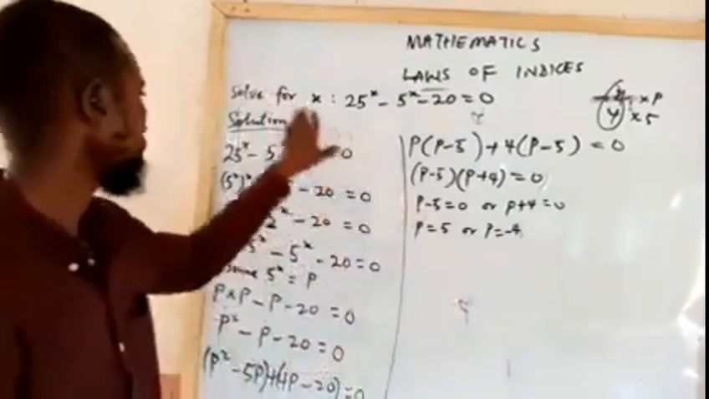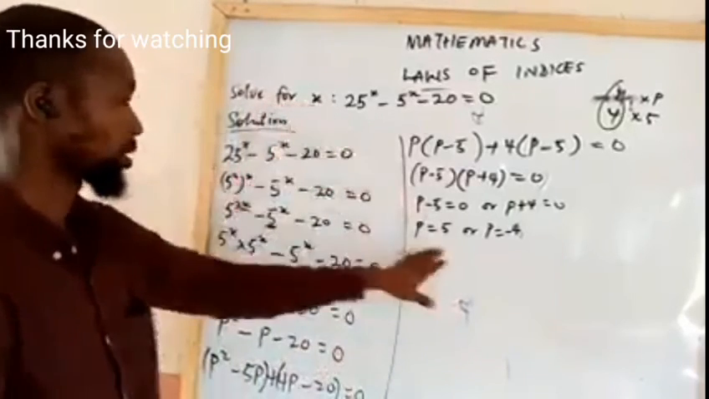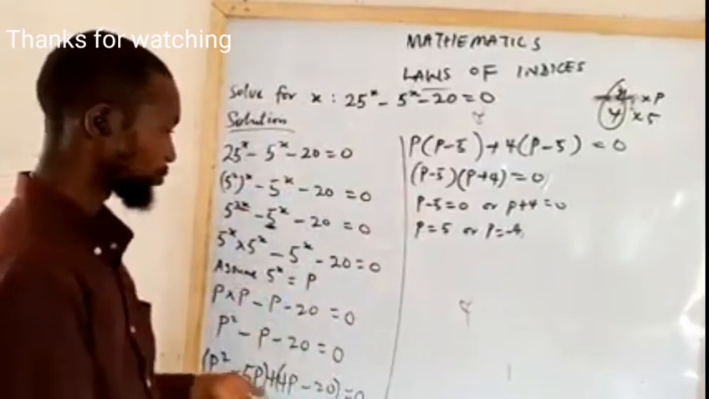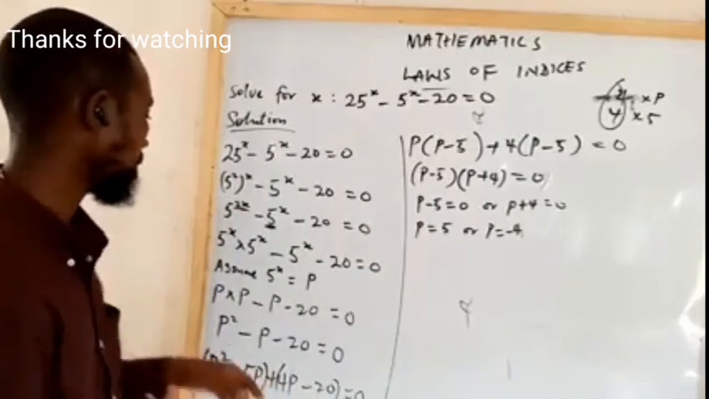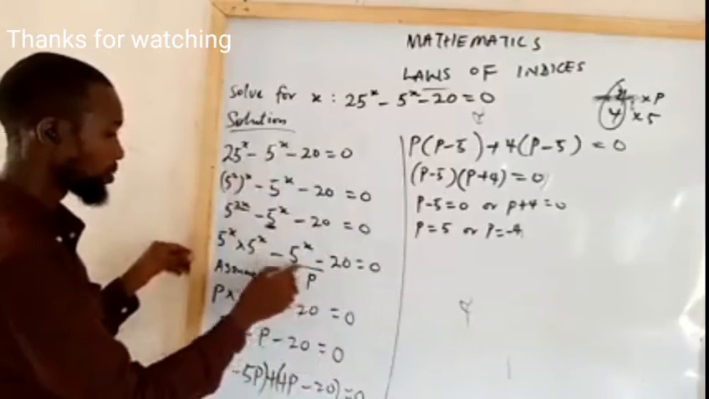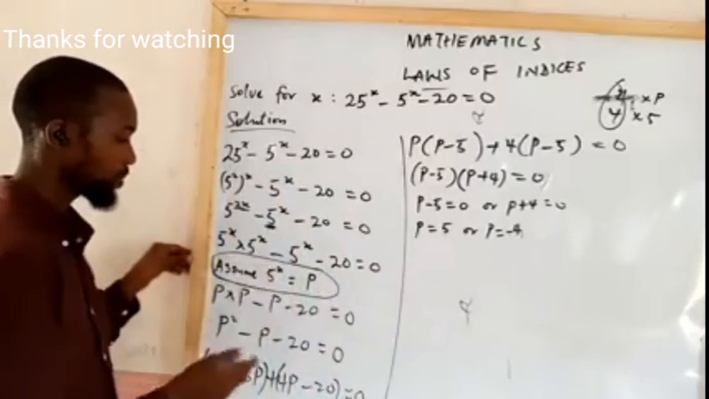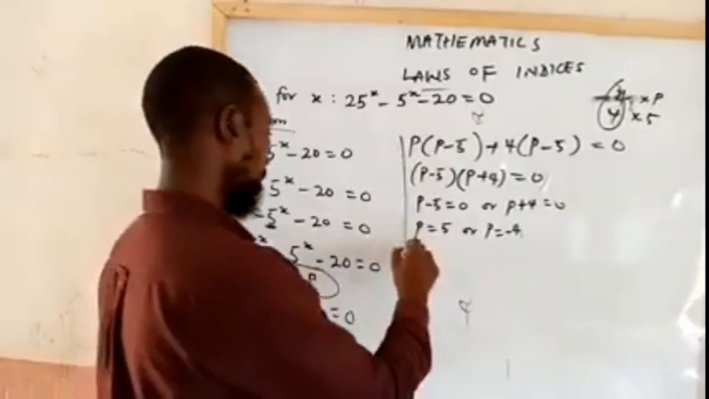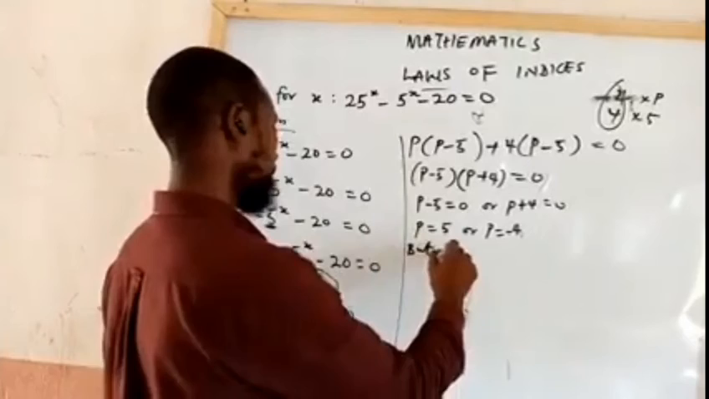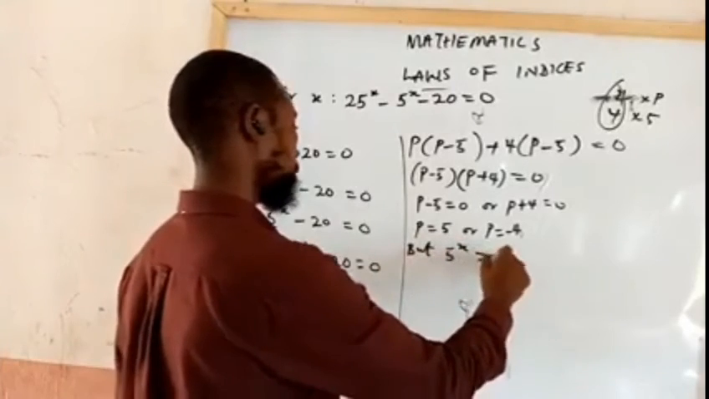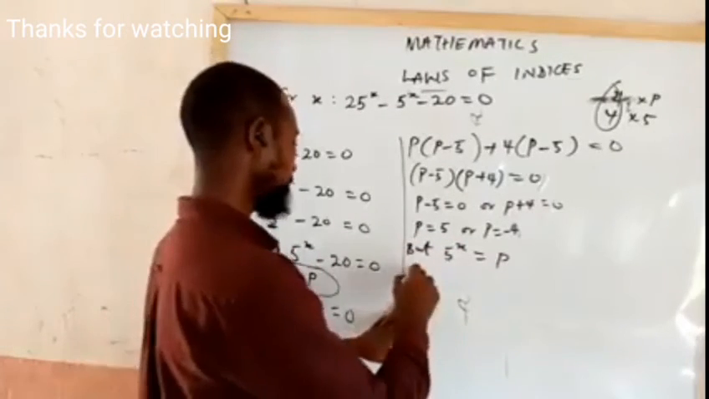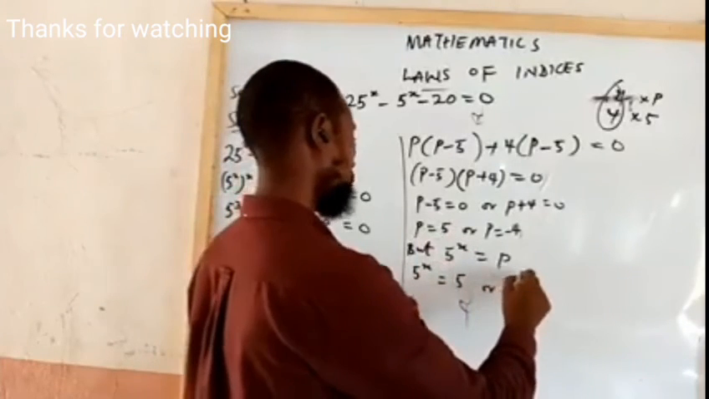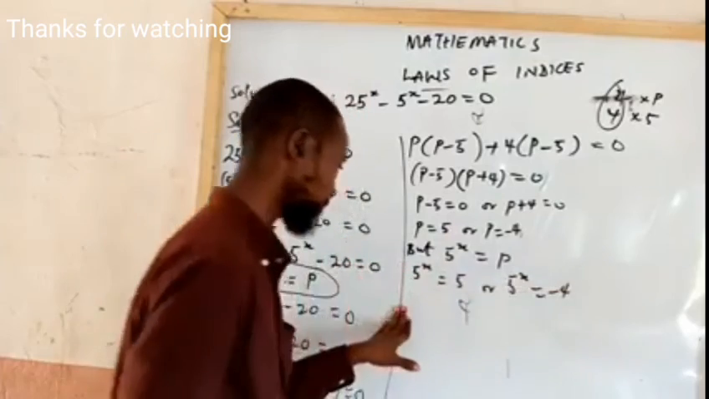But remember, we are asked to find the value of x in this question and not P. P was only what we did in order to be able to have a solution to this. So we now have to make reference back to the position where we introduced P into our solution. We say that 5 raised to the power x is equal to P. So 5 raised to the power x is equal to 5, or 5 raised to the power x is equal to minus 4.